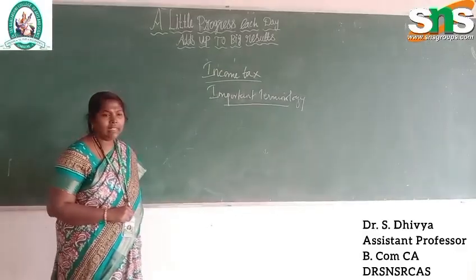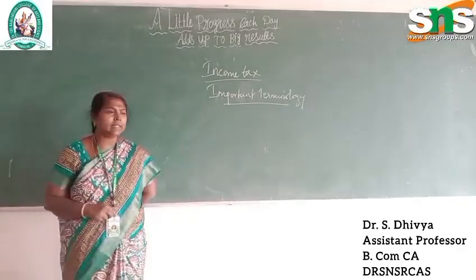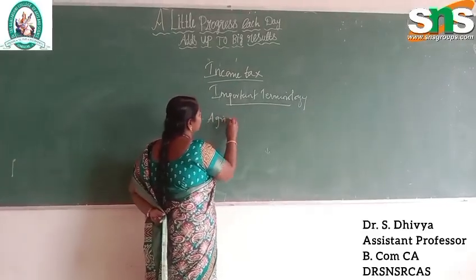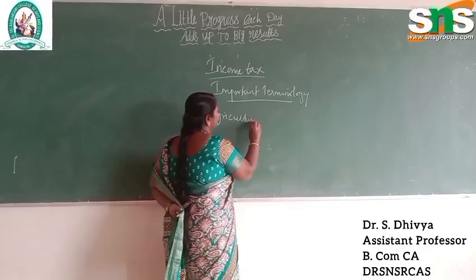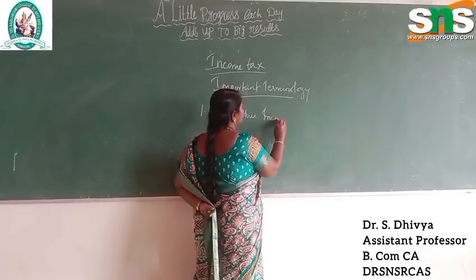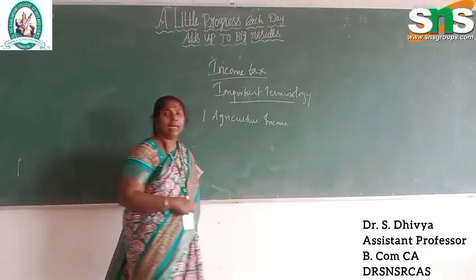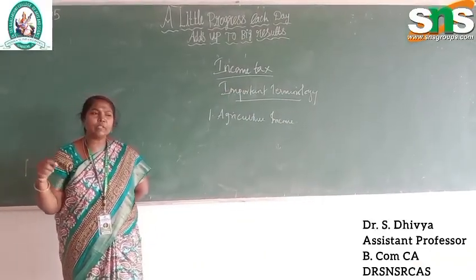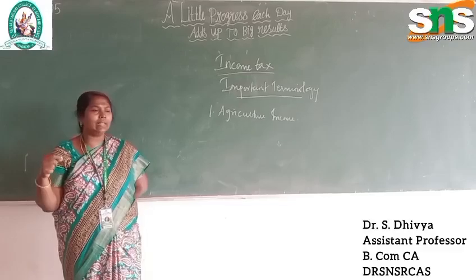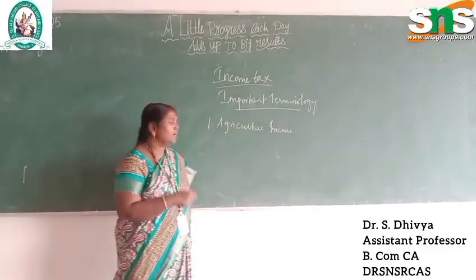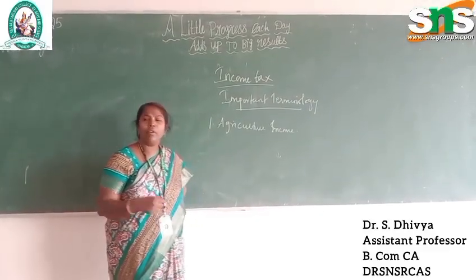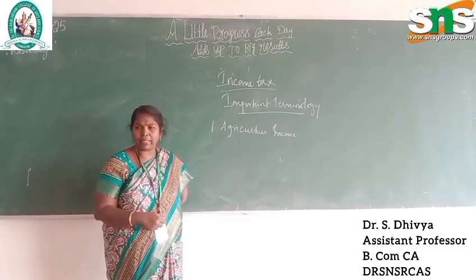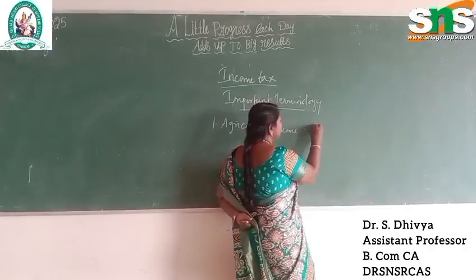So first, the important terminology we need is agriculture income. In India, agriculture income is fully exempted because the primary source of income, the backbone of India, is agriculture. So when the farmers or people get income from agriculture, it is fully exempted.